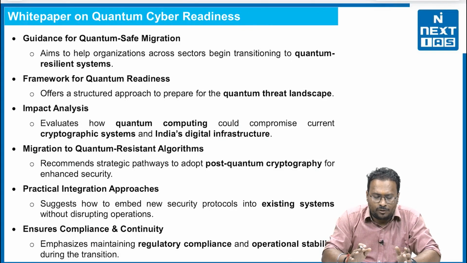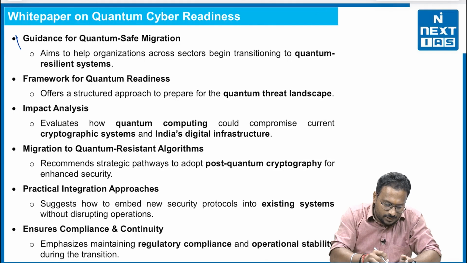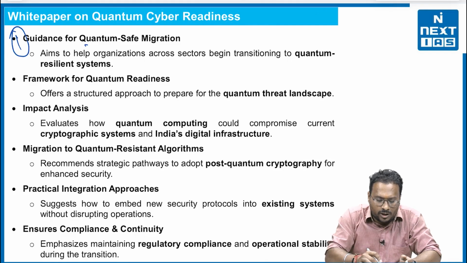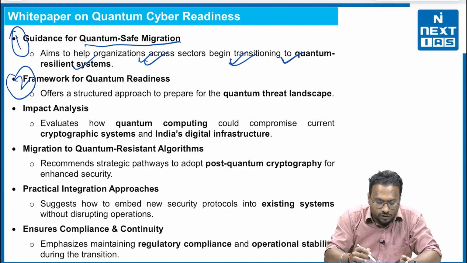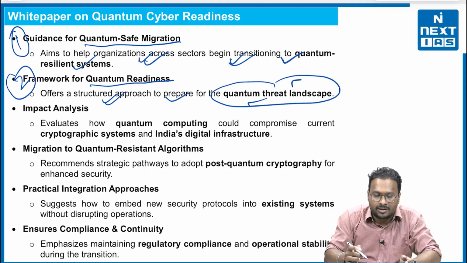Now, the white paper on quantum cyber readiness, what does it say exactly? First, it gives guidance for quantum safe migration, which aims to help organizations across sectors begin transitioning to quantum resilient systems. Second, it calls for a framework for quantum readiness that offers a structured approach to prepare for the quantum threat landscape.